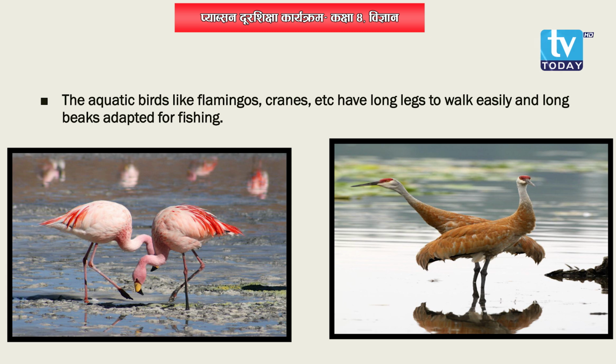But the other birds like flamingos, cranes, they have very long legs that help them to walk easily. The long legs in flamingos, cranes help them to walk easily, and they also have a long beak, okay, that is adapted for fishing. They can catch fish. Since they live nearby ponds and water sources, the fishes are also found there, right? So their long beaks help them to catch fish. It is adapted for catching the fish.